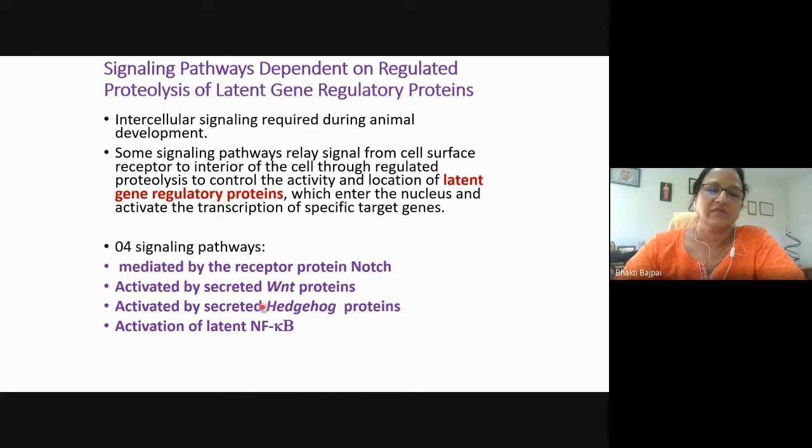So 4 signaling pathways are there: mediated by the receptor protein Notch, activated by the secreted Wnt proteins, activated by the secreted hedgehog protein, and activated by the latent NF-kappa B. So you can see that Wnt and hedgehog both are secreted proteins.